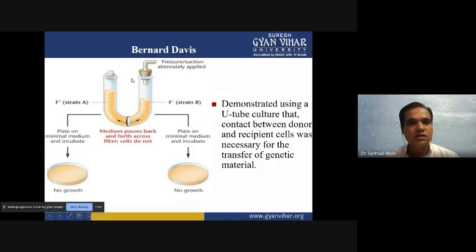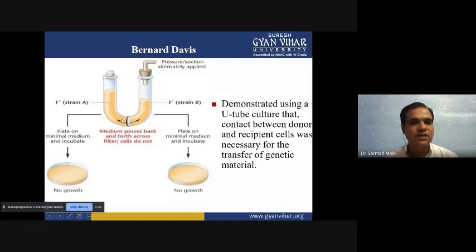Now after Tatum in 1946, Bernard Davis conducted an experiment using a U-tube. In between the U-tube, he placed a membrane filter through which only media can exchange, but the bacteria can't.